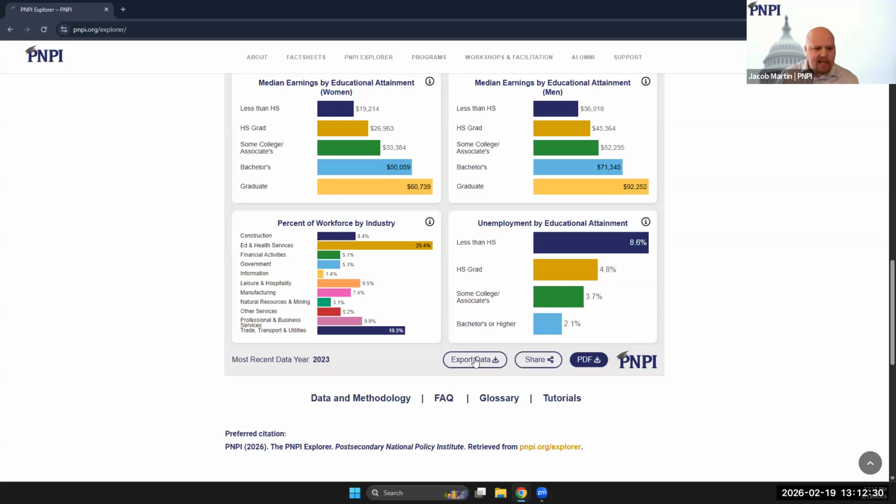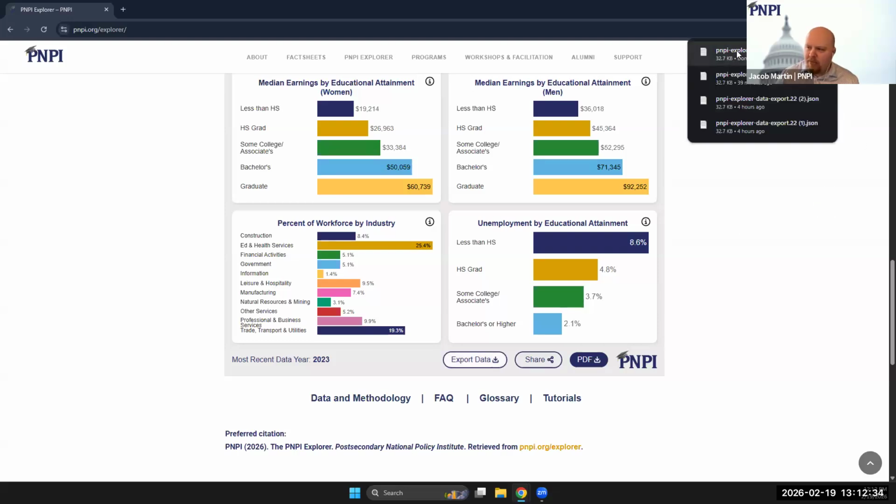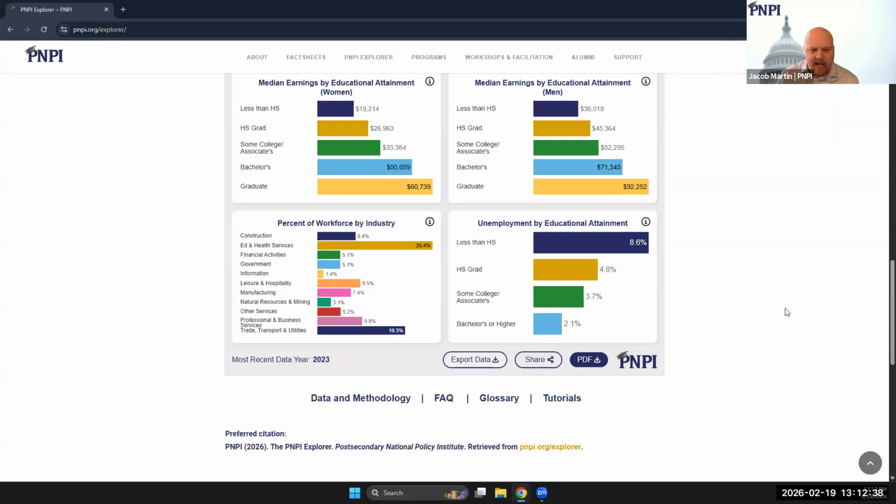The first one says export data. And if you click on this, you'll see up here in the top right that it's going to automatically download a JSON file containing all data necessary to recreate the current report.